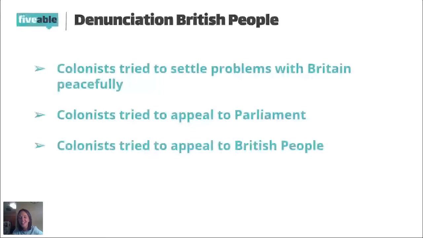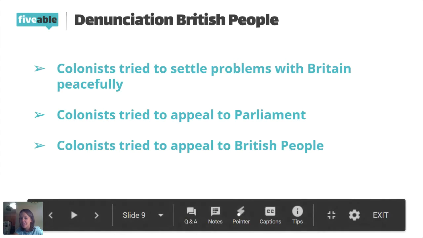So it goes on to the denunciation of the British people. So this is basically where they want it to be known: not only was there this long train of abuses that took place against us, which we just got done listing, but we also want the world to know that we did try to work this situation out peacefully, right? We didn't just jump to a violent manner to get this done.